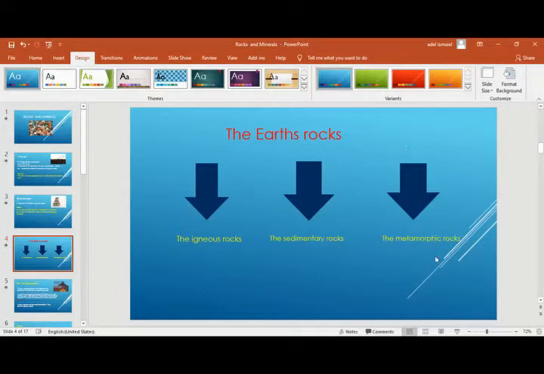These are the three types of rocks found all over the world in the Earth's crust. What is the difference between them? The difference is regarding the way of formation. So the way of formation of igneous differs from the sedimentary, and the sedimentary also differs from the metamorphic rocks. Okay, starting with the first one,